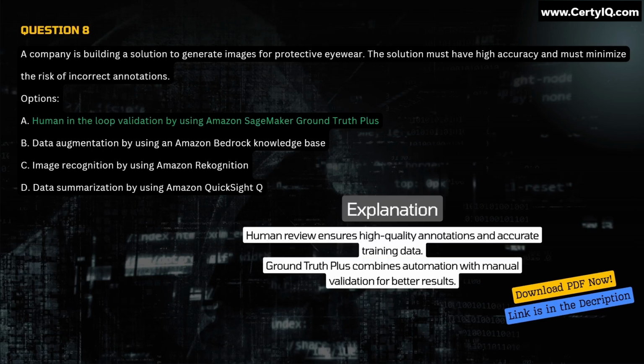Explanation: human review ensures high-quality annotations and accurate training data. Ground Truth Plus combines automation with manual validation for better results.